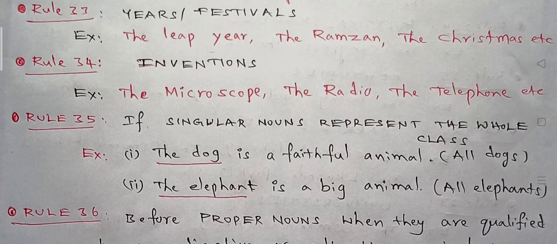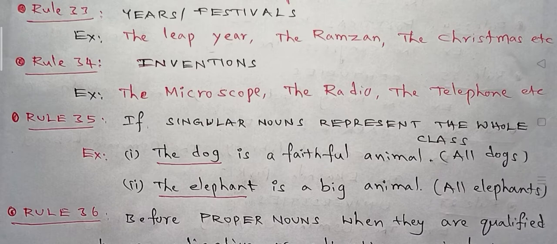Example 1: The dog is a faithful animal. Here the dog means all dogs. So dog is a singular noun but represents the whole class. So we keep the definite article before the word dog.